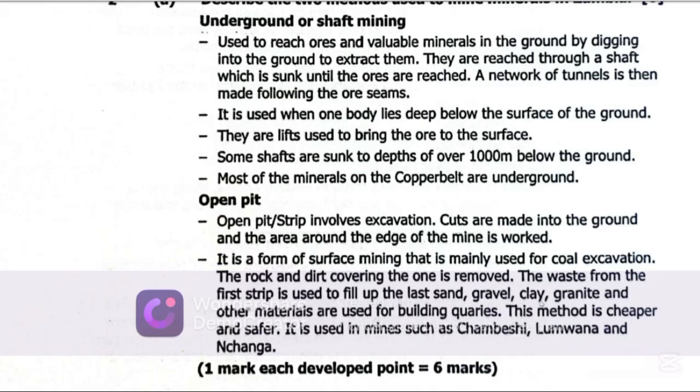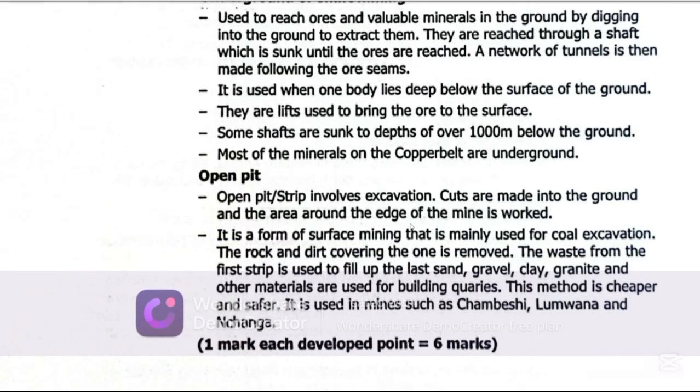Gravel, clay, granite, and other materials are used for building quarries. This method is cheaper and safer. It is used in mines such as Chambeshi, Dumwana, and Changa. This time around, you find a lot of open pit mines in northwestern provinces.